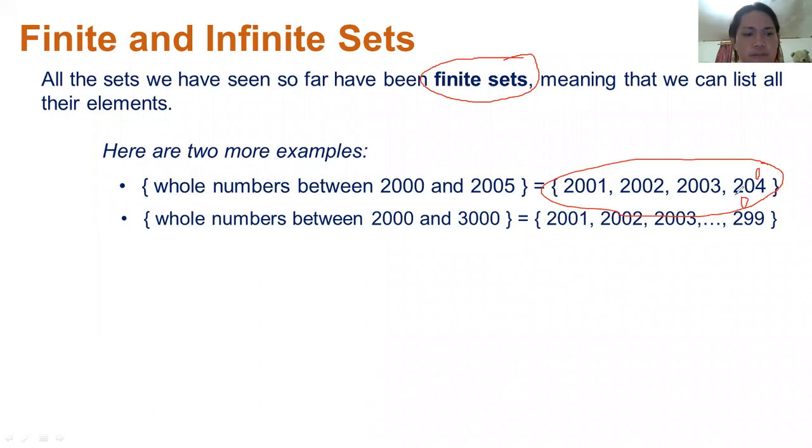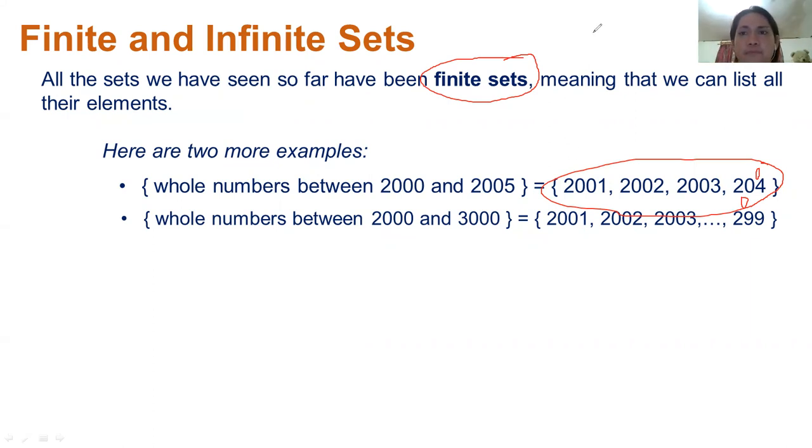2099. So now I want you to try to think about that one. Why is it infinite? Why is it finite sets? Because it's countable. Meaning to say, when the elements of a given set are countable, then it is an example of finite sets. Got it? I hope so.